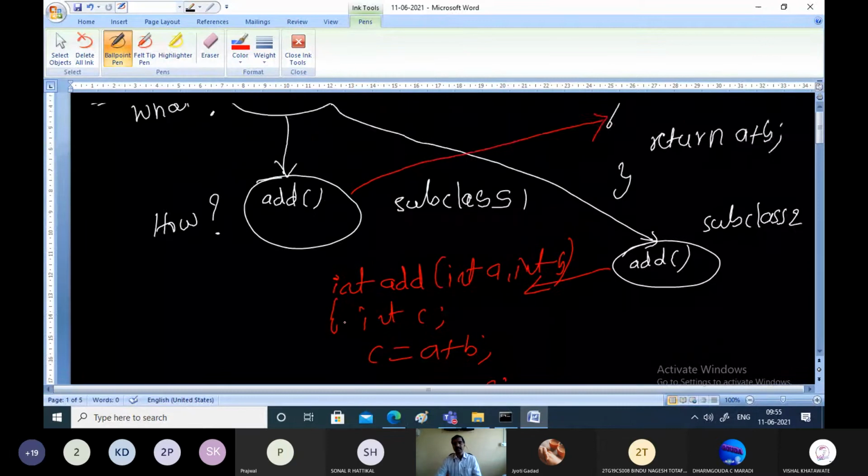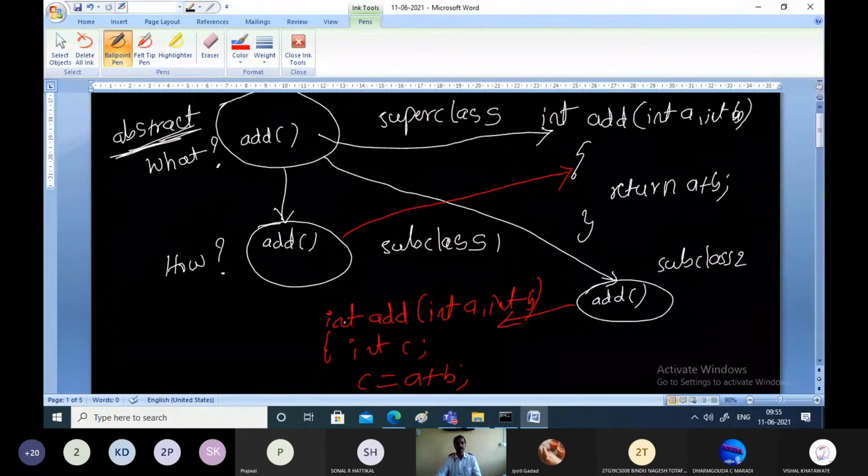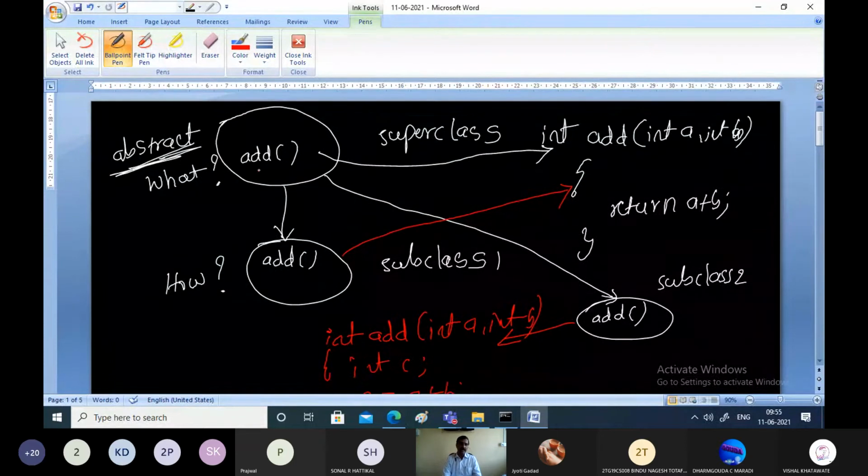So it is left to the subclass how it wants to define the add method. There is a method called add in the superclass, the definition of which is not provided by the superclass, and hence this class is called an abstract class. But once a subclass inherits such a class, it has to provide a definition of all the abstract methods.